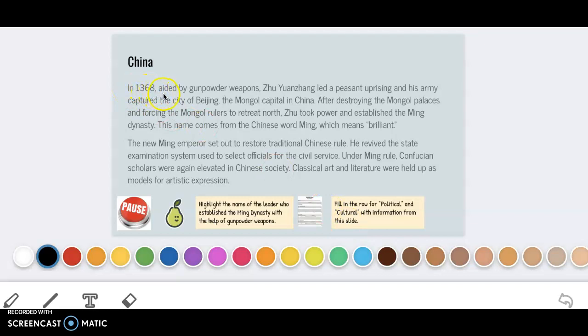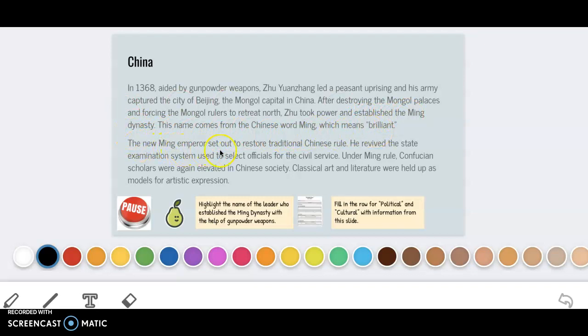In 1368, aided by gunpowder weapons, Zhu Xiaozhang led a peasant uprising, and his army captured the city of Beijing, the Mongol capital in China. After destroying the Mongol palaces and forcing the Mongol rulers to retreat north, Zhu took power and established the Ming Dynasty. This name comes from the Chinese word Ming, which means brilliant.